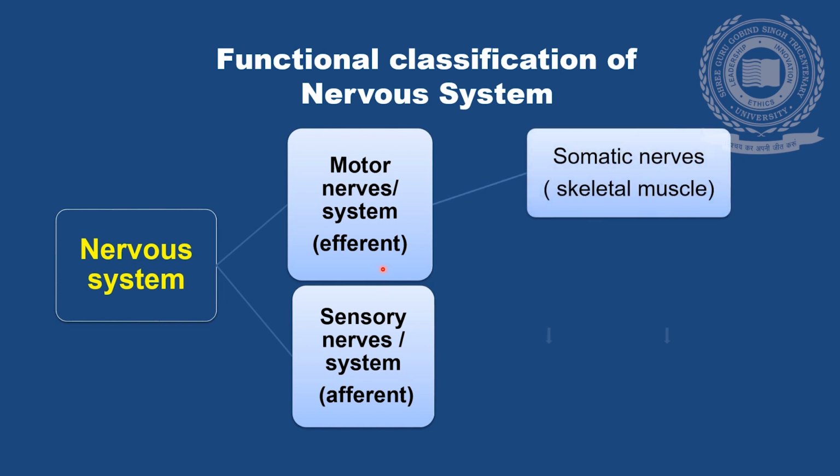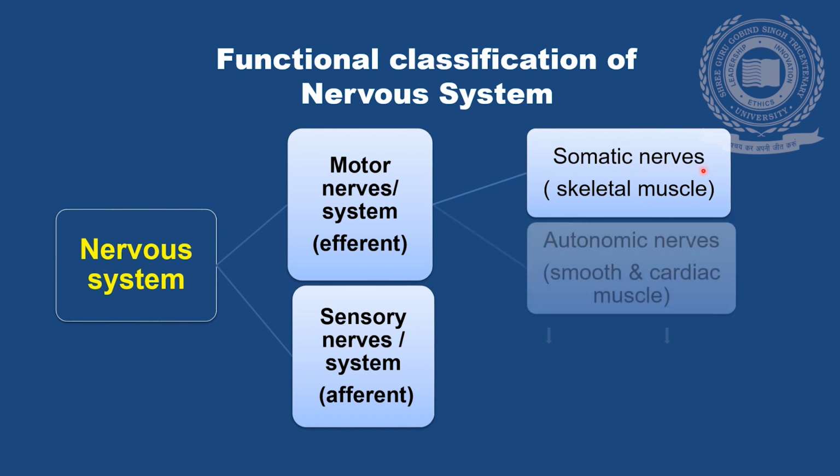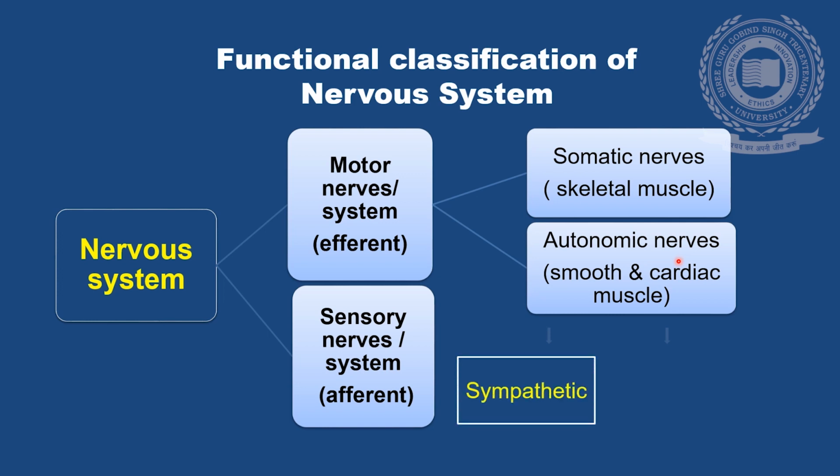Motor system having the motor nerves can supply the skeletal muscle as somatic nerves. They can also supply to smooth and cardiac muscle as autonomic nerves. Autonomic nerves have two subdivisions. They are the sympathetic and the parasympathetic system. So, sympathetic and parasympathetic, these are the subdivisions of autonomic nervous system.